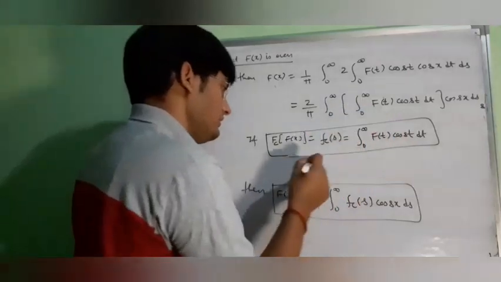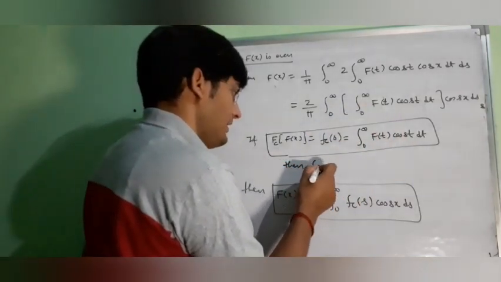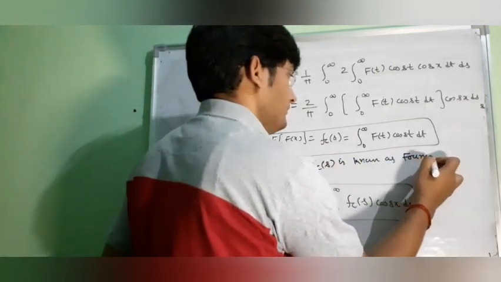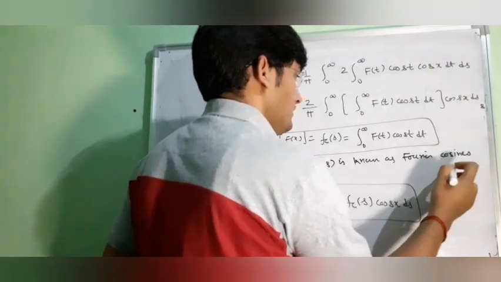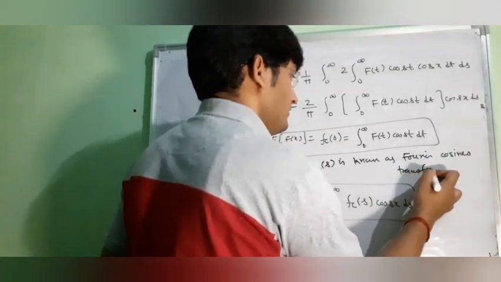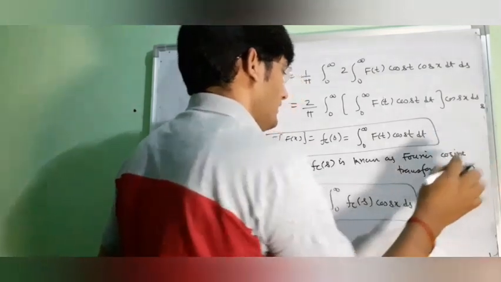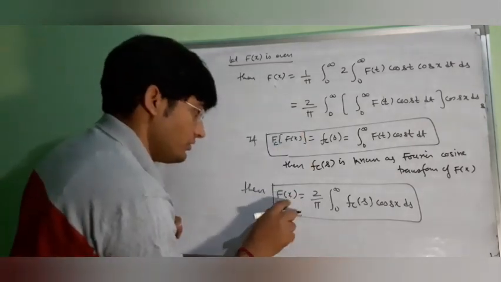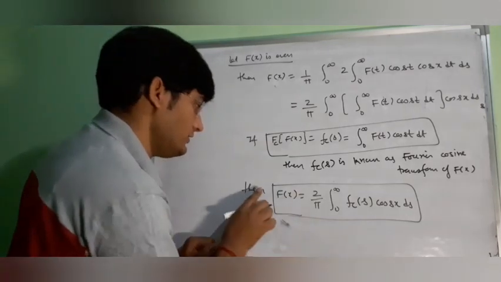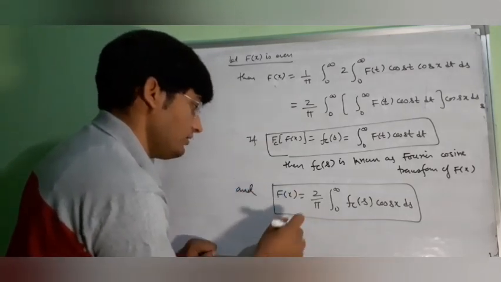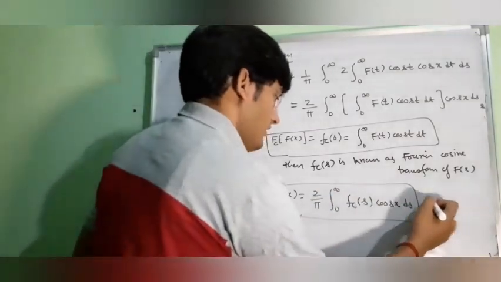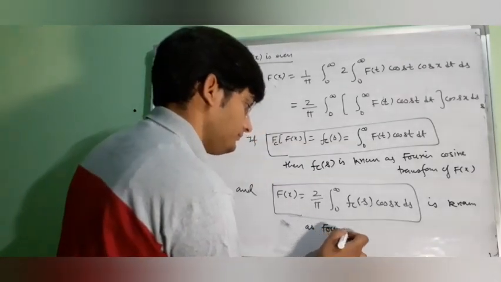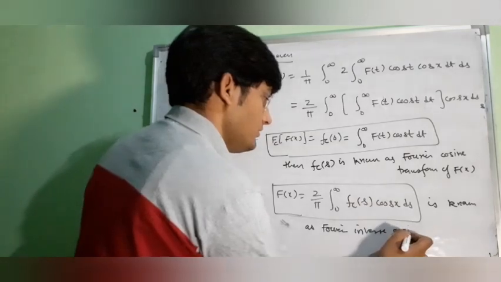This F_cs is known as the Fourier cosine transform of f(x), and f(x) equal to this one is known as the Fourier inverse cosine transform.